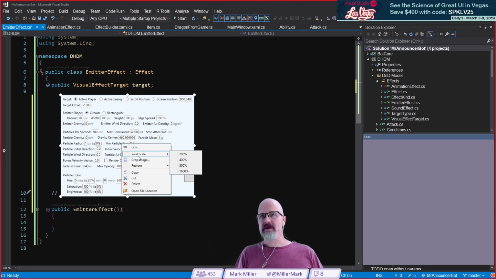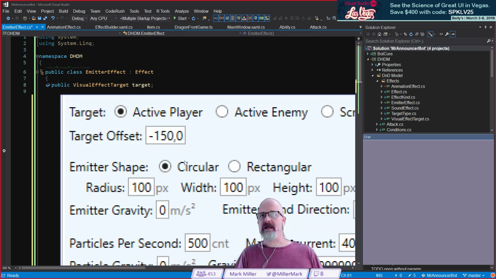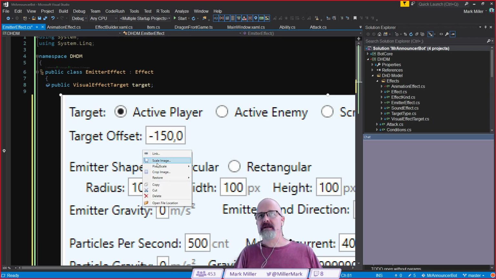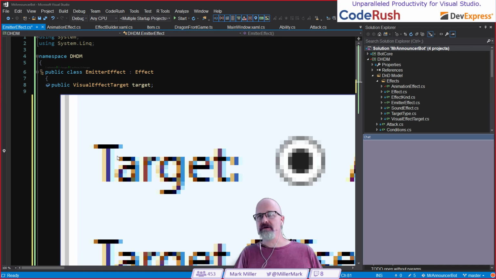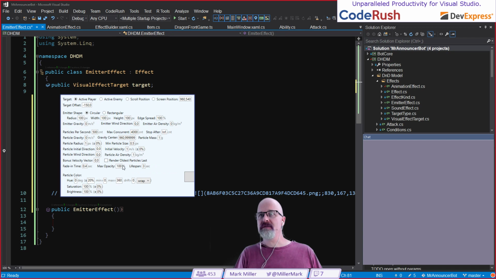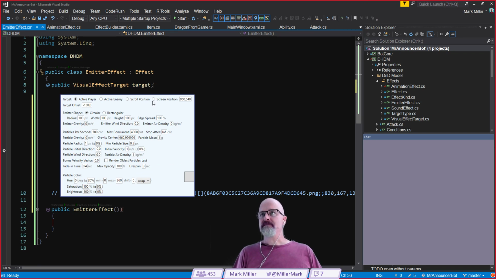Yeah, and one of the things you can do is you've got a pixel scale option, so I can right-click this and say, let's go to 400%. And instead of scaling it so it's all fuzzy and looks good for a photograph, it scales it so that you can see each individual pixel. So I can right-click it again, say pixel scale. Let's go to like 1600. And you can see each individual pixel, which is sometimes useful. So you can use that combined with cropping, that sort of thing. Let's just restore original scale on the image so we get that back here.